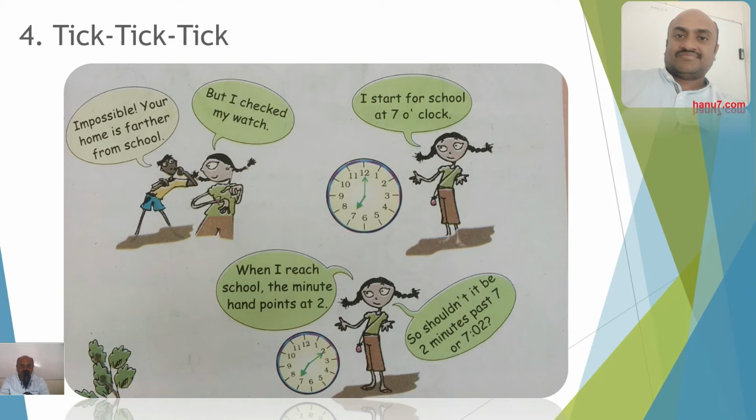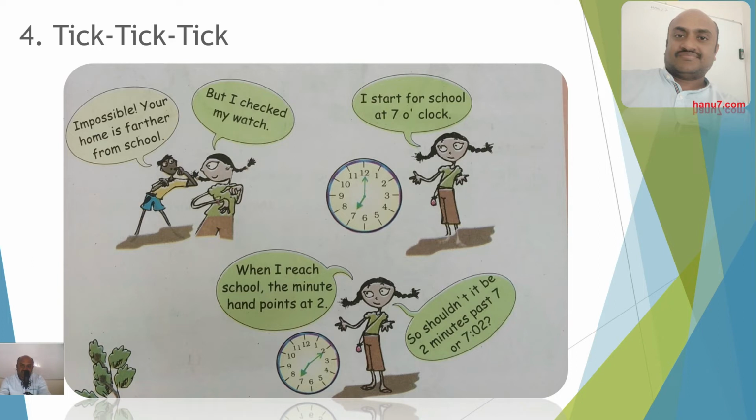Like in our example, the hours hand is at 7, it is pointing to 7, and the minutes hand is pointing to, initially it is 12, so it is exactly 7 o'clock. Now after it reaches 1, you should not be under the impression that it is 7:01, 7:02, or 7:03. So it is 7:05, because in between 12 and 1 there are 5 dots or 5 lines. In some clocks it is lines, in some clocks it is dots.